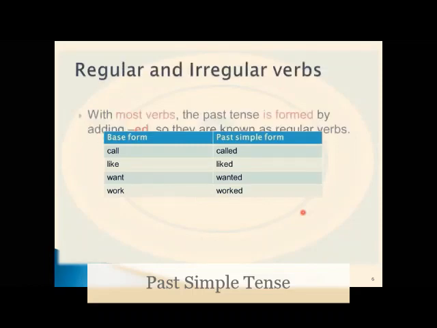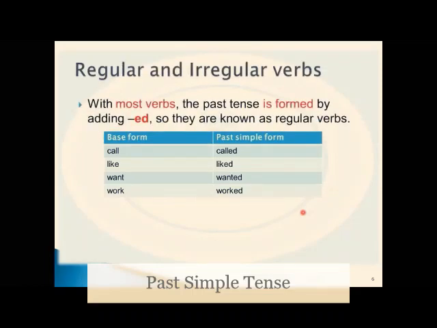Regular and irregular verbs. With most verbs, the past tense is formed by adding ED. So they are known as regular verbs. The base form here is call, and the past simple form of it is called.